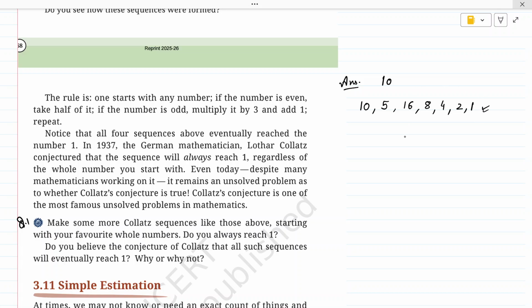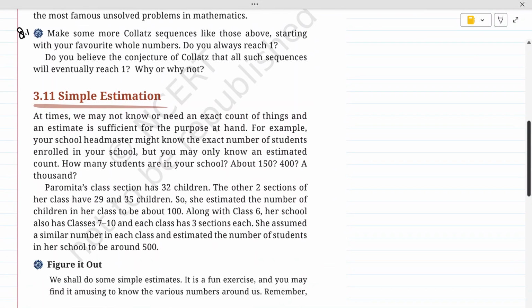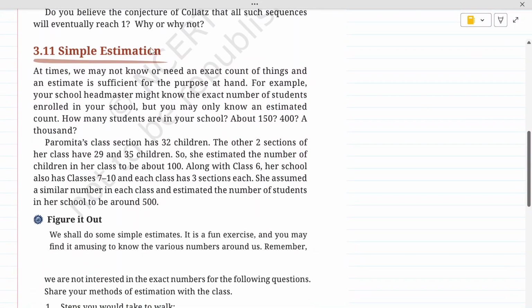So we were asked to do the same thing in this question. Now, next, we have the concept of simple estimation. So kids, first of all, we should understand what estimation is. Estimation means that on the basis of some particular data, we take the approximate number. We make an assumption using the data, which is called estimation. Okay, so let us start with this topic.